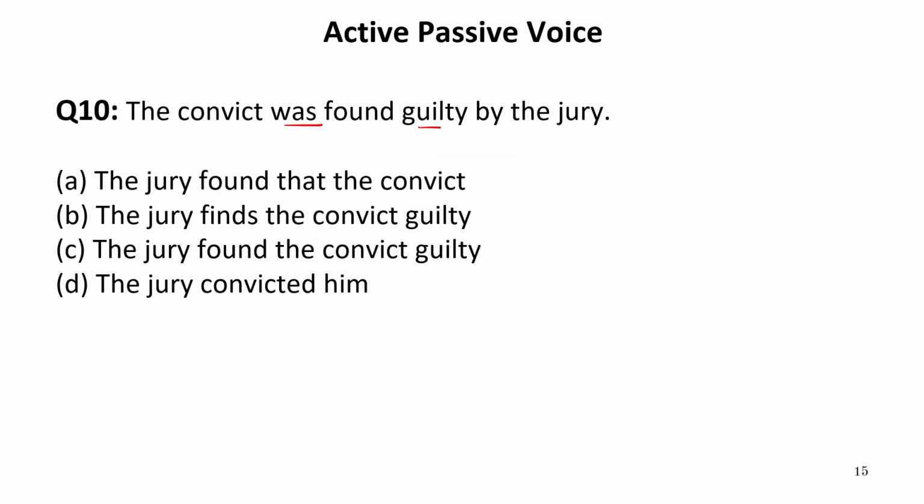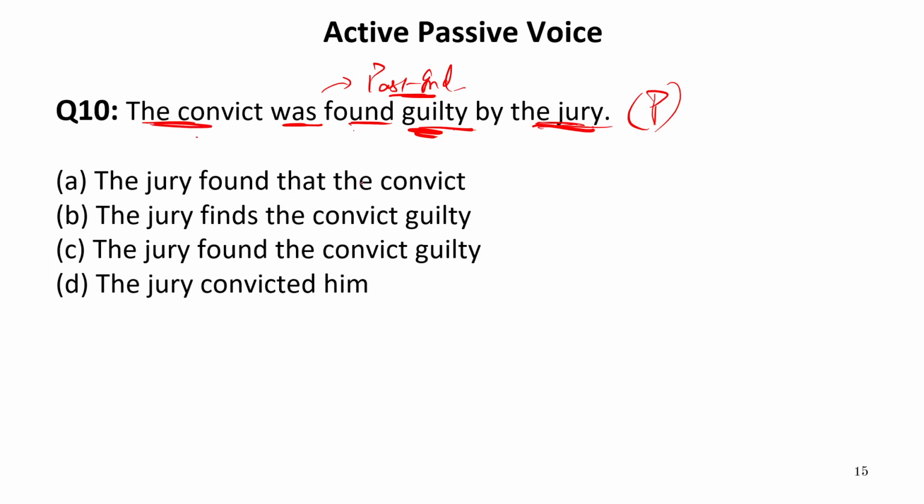The convict was found guilty by the jury. Now here we have "was" and a verb third form. That means the verb third form is used after the form of be. This means the given sentence is in passive voice. So we need the active voice of this sentence. "Was found" refers to the past indefinite tense. So we have to look for a past indefinite tense active sentence. It means the subject should be the jury and the object is the convict.